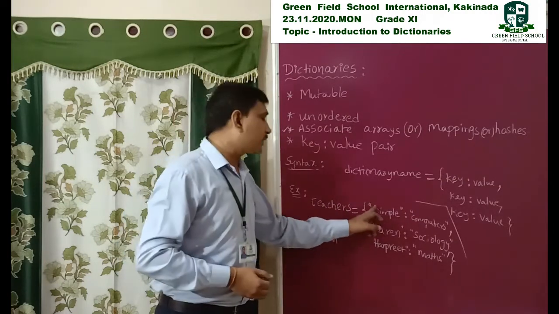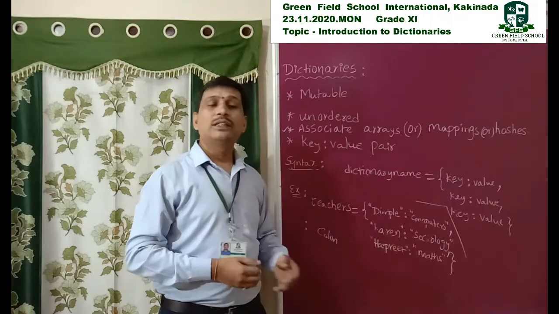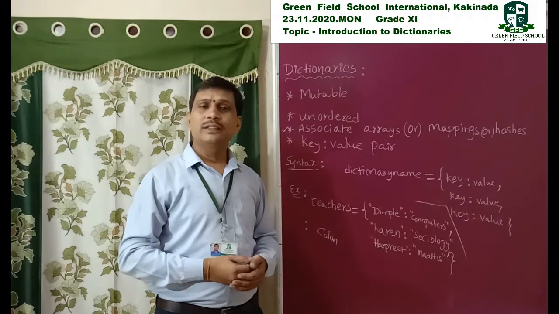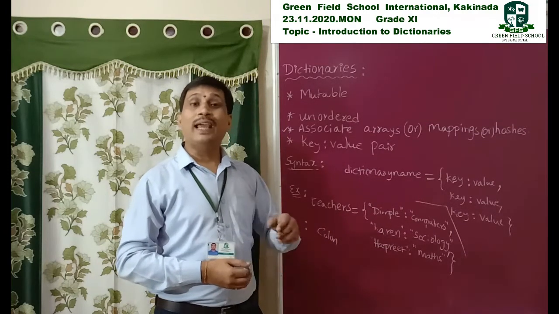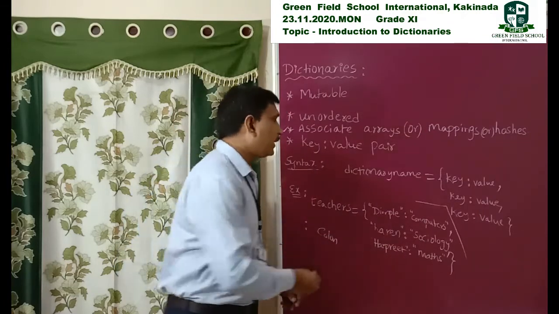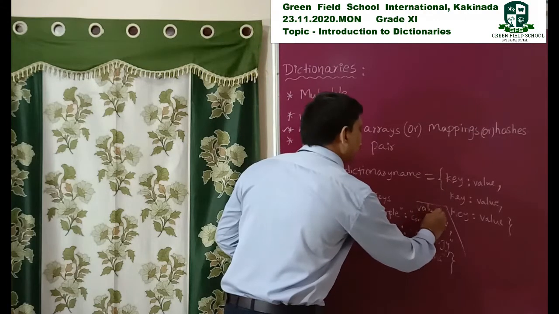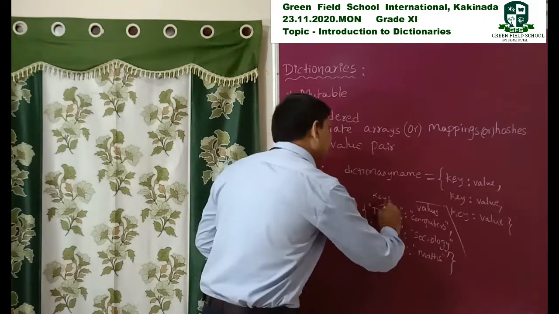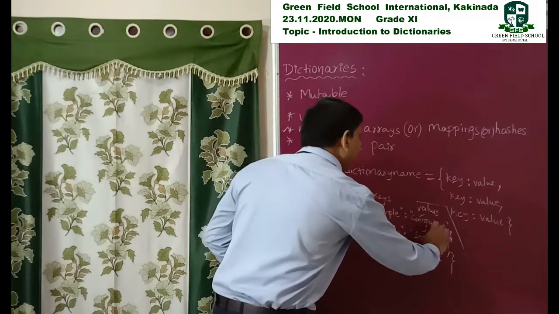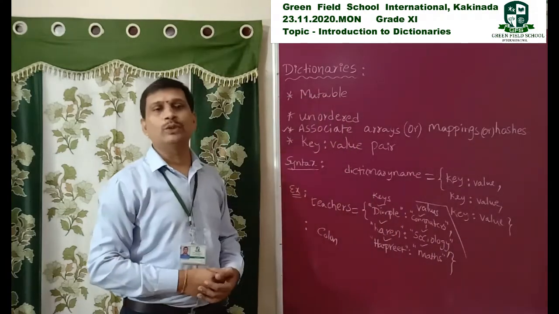We do not access these elements by using an index. We access them by using only keys. These are keys. These are values. All of these have keys, and all of these have corresponding values.